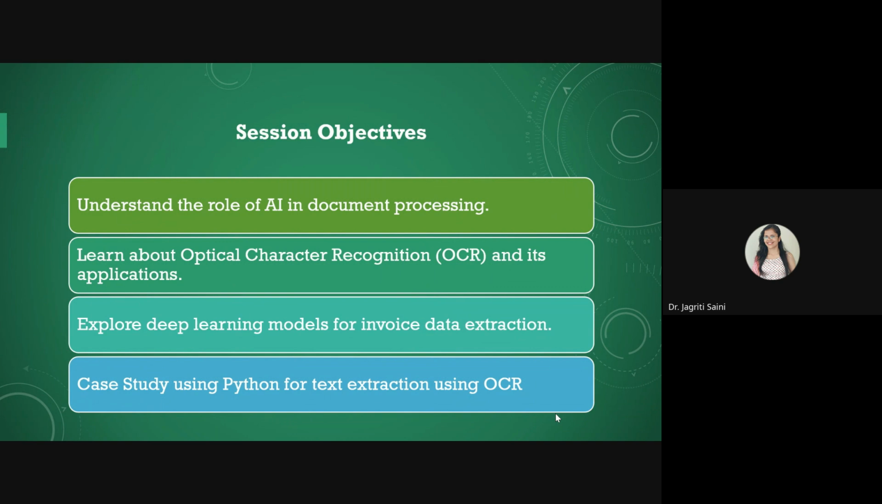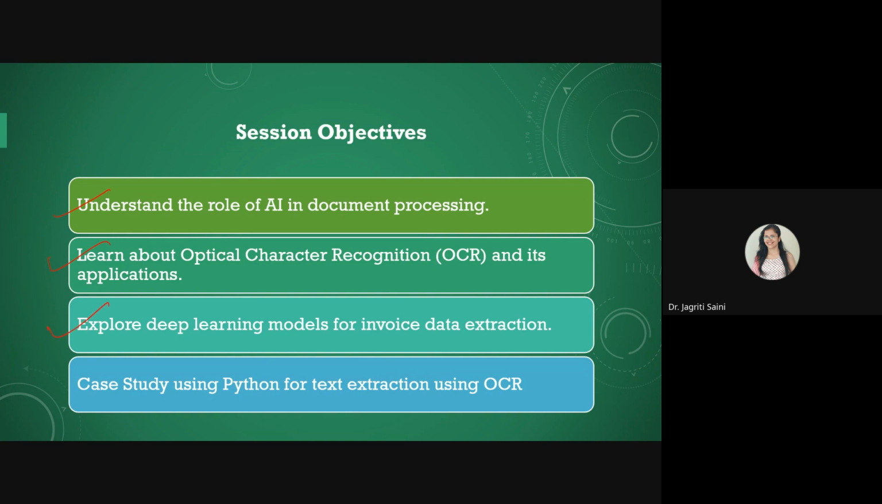So the very first thing we'll do is understand the role of AI in document processing. We'll try to understand the basics of invoice processing and text processing through images. That point we will also consider. Then optical character recognition, which we call OCR in abbreviation. About that also I'm going to discuss.